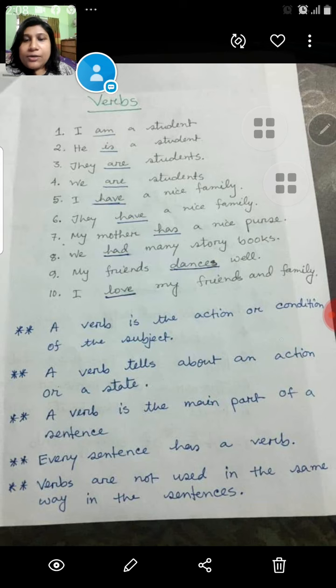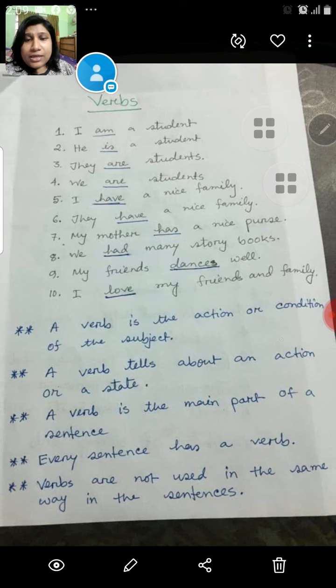A verb is the main part of a sentence. Definitely a verb is the main point. If your verb is wrong, your full sentence is wrong. Every sentence has a verb. Without a verb a sentence cannot be made.